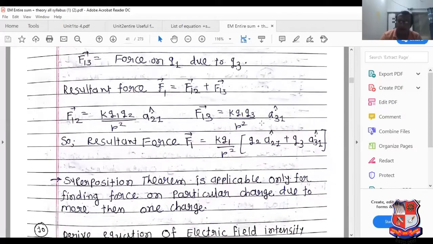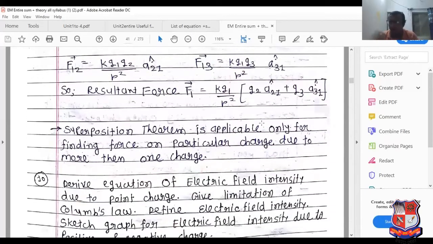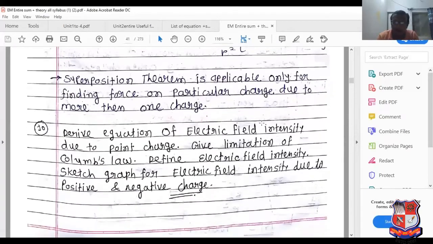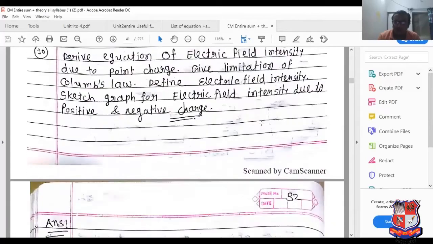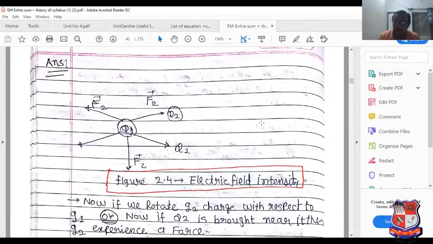Now next point: superposition theorem completed and Coulomb's law completed. Now derive the equation of electric field due to a point charge, give the limitation of Coulomb's law, and define electric field intensity. See, this is the question. Now we will discuss the answer to this particular question.